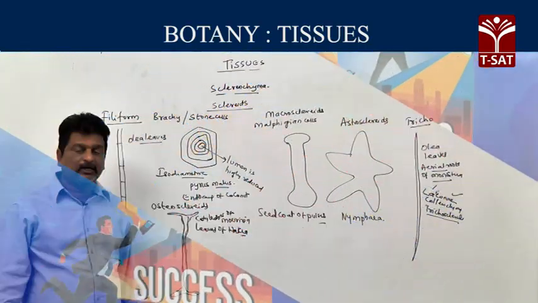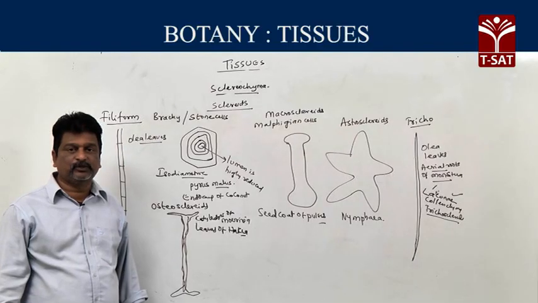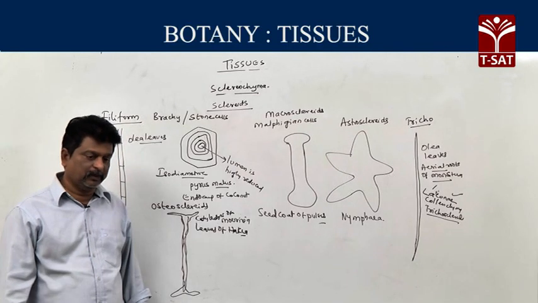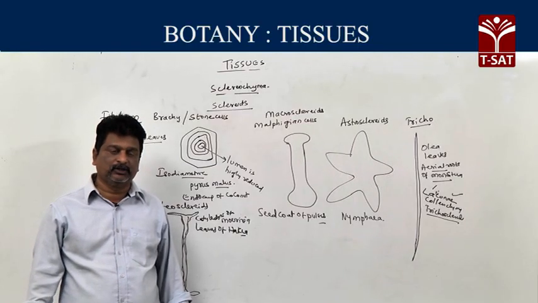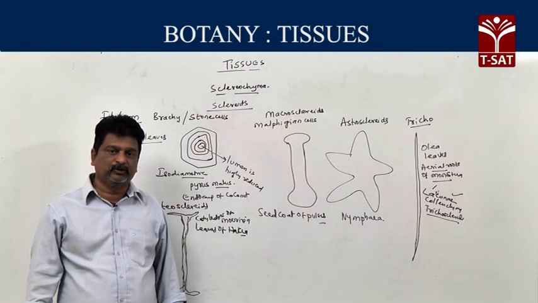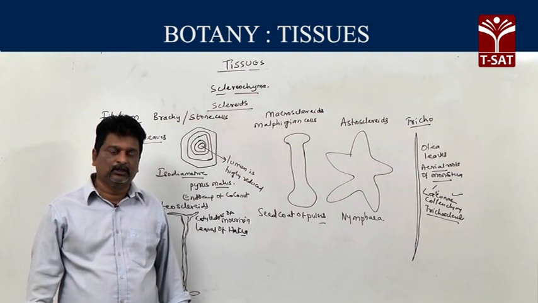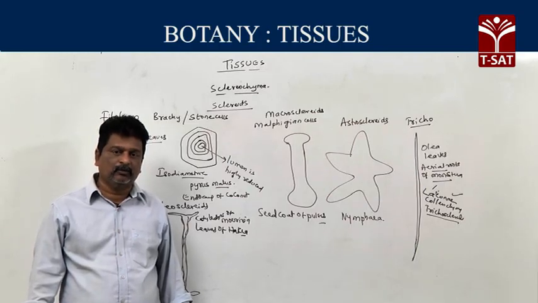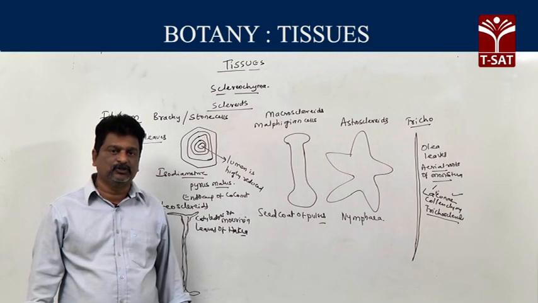Among these three, parenchyma is the primitive tissue present in algae and bryophytes, and generally it is called non-mechanical simple tissue.